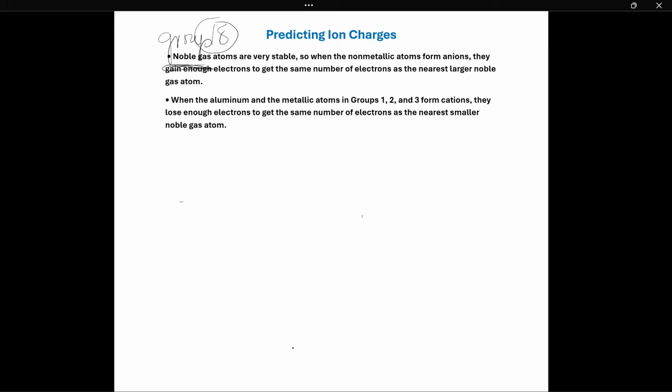Sodium has 11 electrons. The first shell gets 2, the second gets 8, 2 plus 8 is 10, and the 11th electron is in the third shell. Sodium tends to want 8 electrons. What should sodium do?